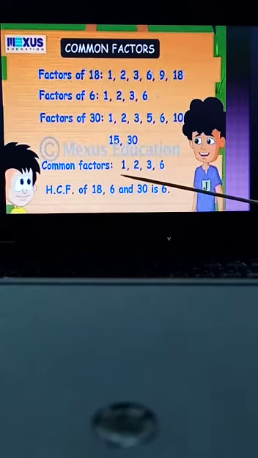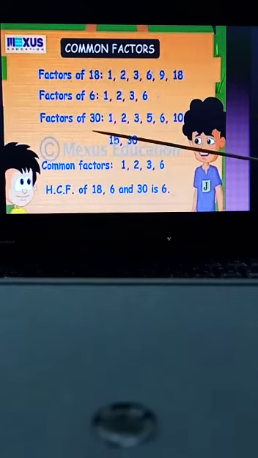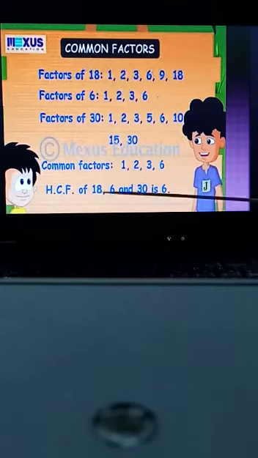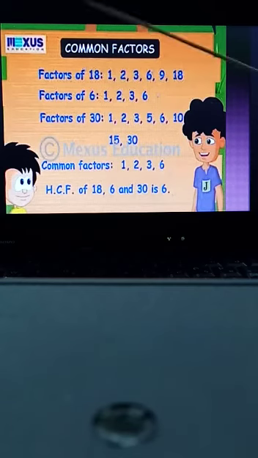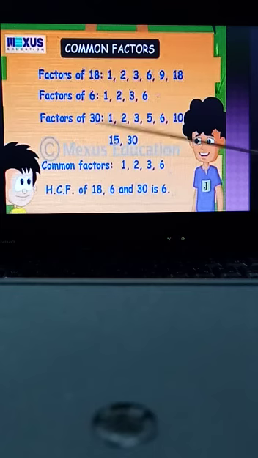Then we will observe that the common factors of 18, 6 and 30 are 1, 2, 3 and 6, which are given in all the factors of these numbers. So we will say that these are the common factors of these three numbers: 18, 6 and 30.